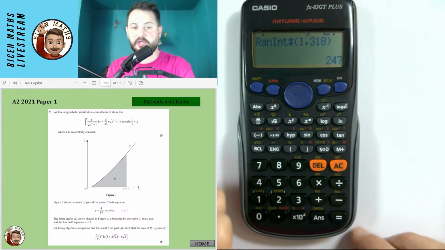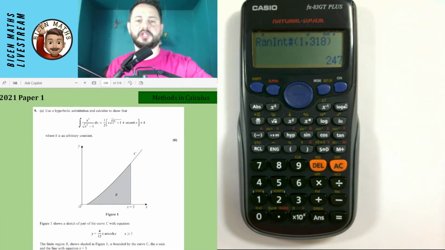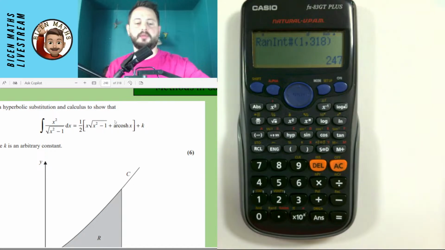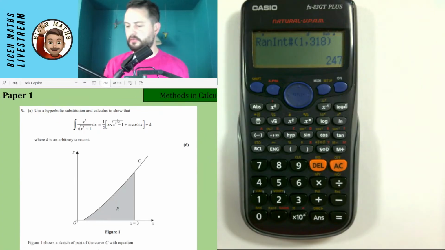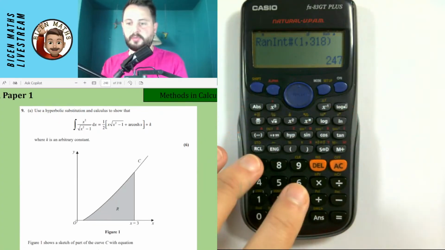So we've got a choice. Shall we do this methods in calculus question, which I might need to zoom in a bit so you can actually see what it's talking about? But it's kind of similar to one we've already done. Maybe we should do a polar. I think we'll just, should we just do a polar question?